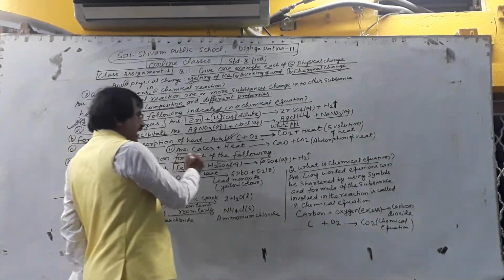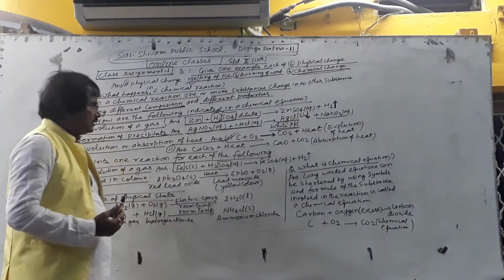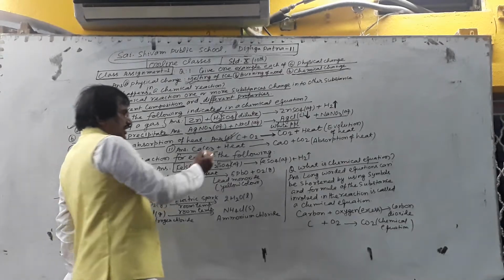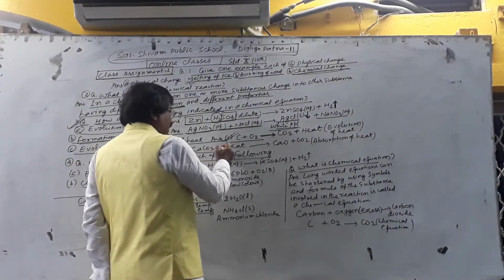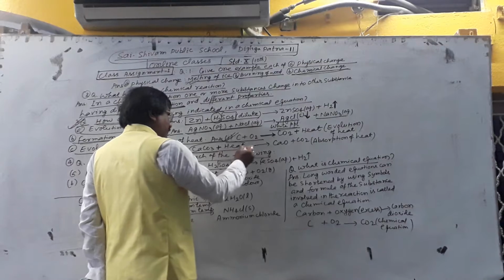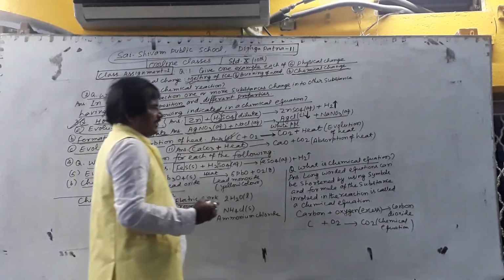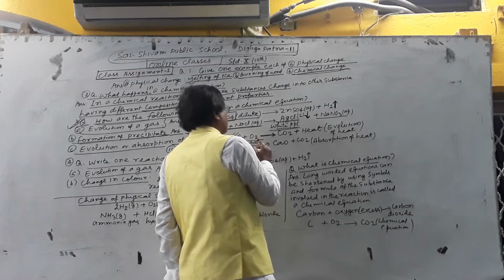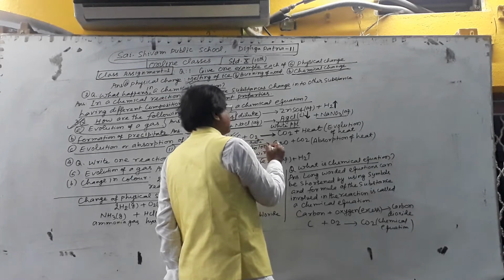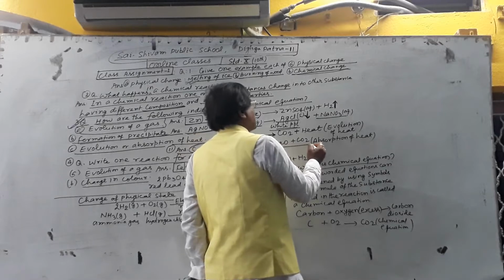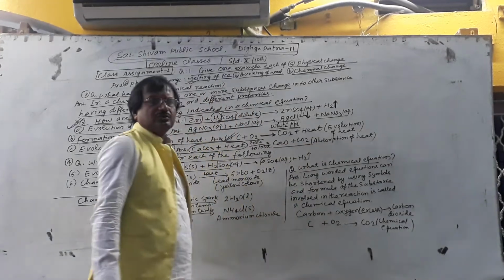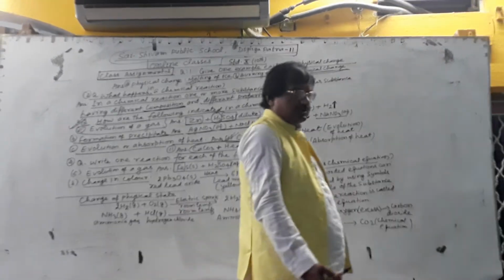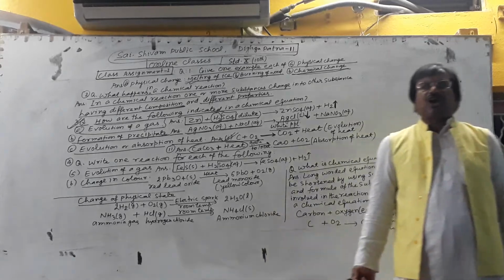When calcium carbonate, limestone, marble is given heat, after absorbing heat at 900 to 1000 degrees Celsius, it decomposes into CaO and CO2. So this indicates the absorption of heat.